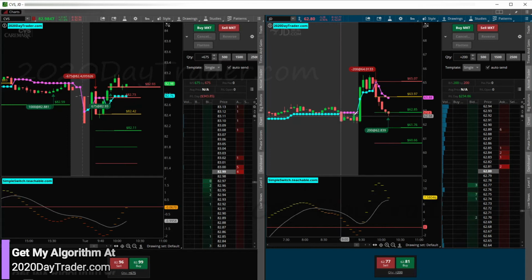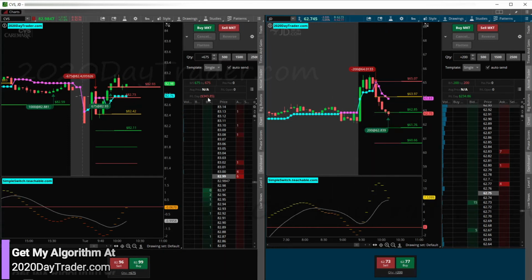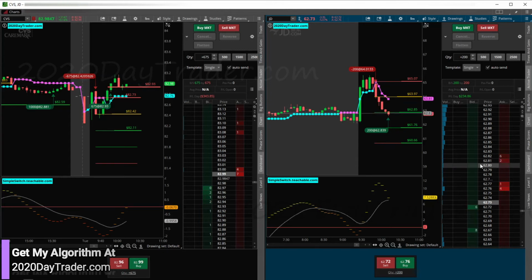I mean, right here, we are at a potential support bounce area. So we'll take our 234. That'll help knock down our loss on CVS, which will be nice. And looking for the next trade.